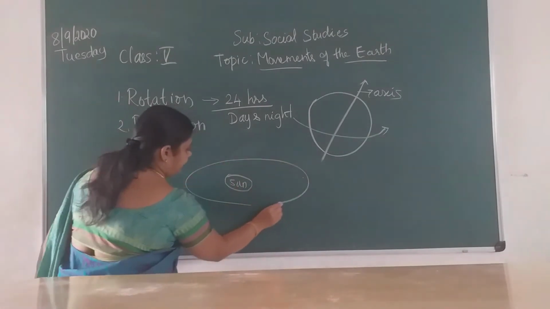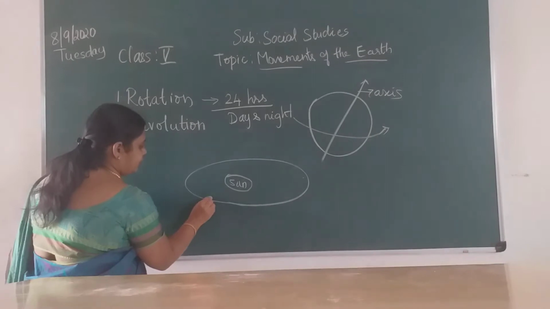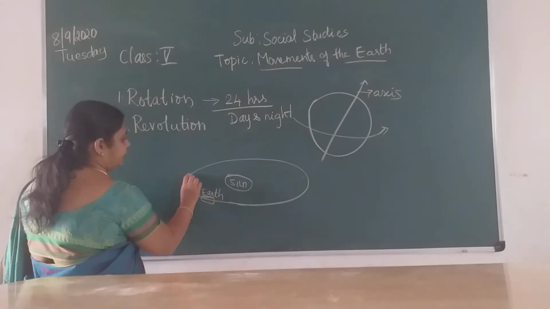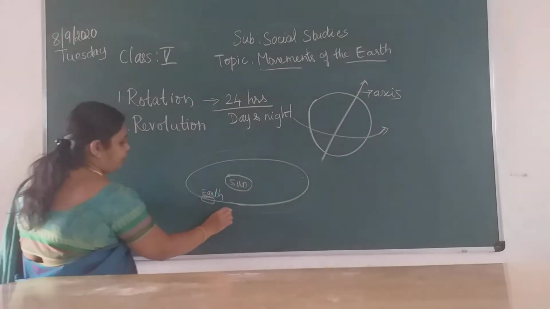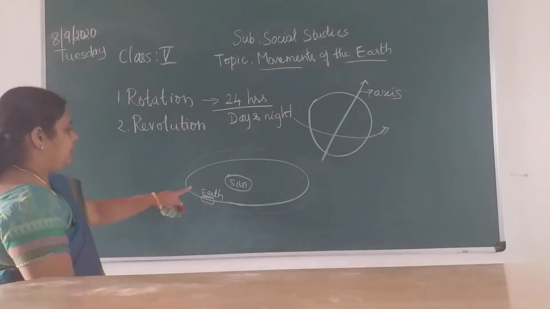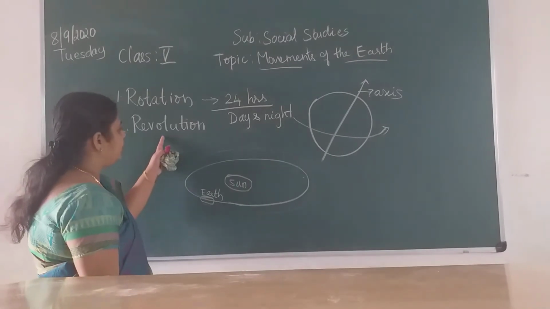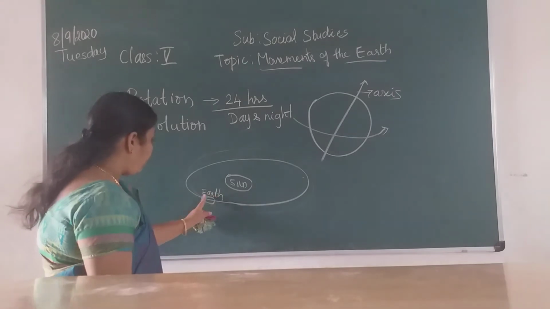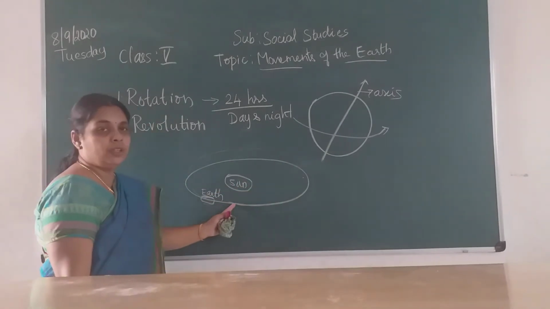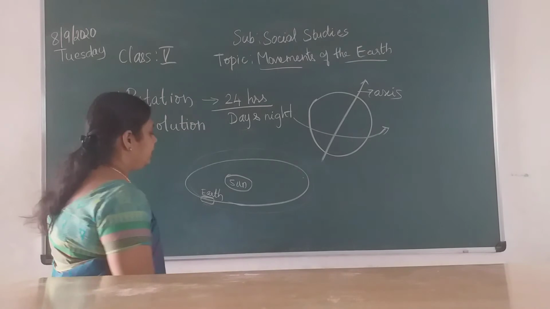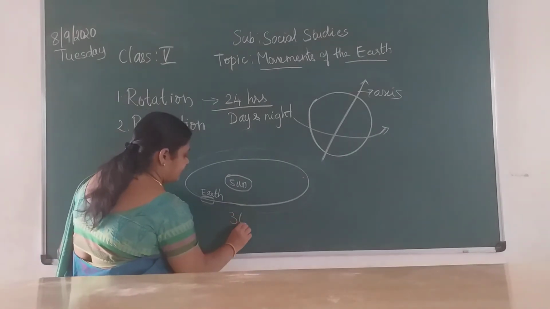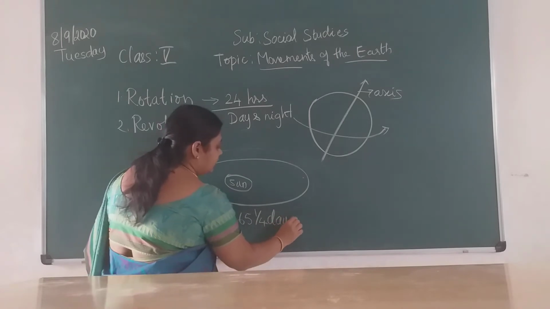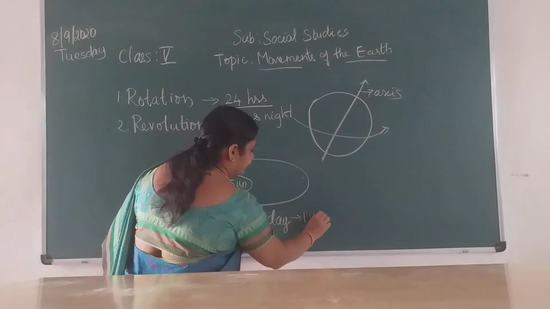Okay, like this it follows. So imagine your earth is over here. Okay, it starts rotating like this, revolving around the sun. Okay children, so this is called revolution. Once again I repeat, the earth revolves around the sun in an orbit. So it takes 365 and a quarter days to complete one revolution. This is called your 1 year.